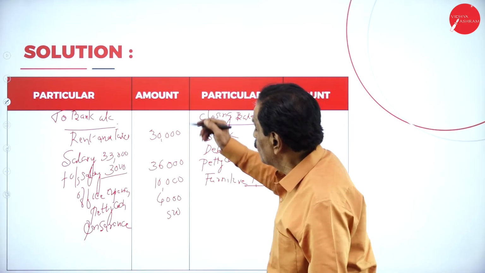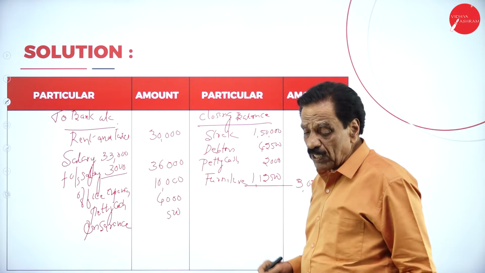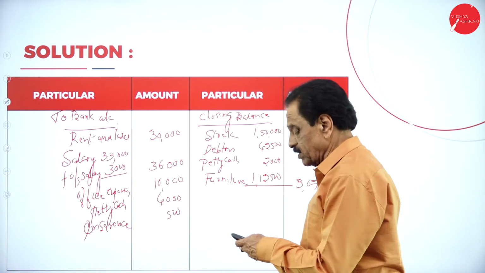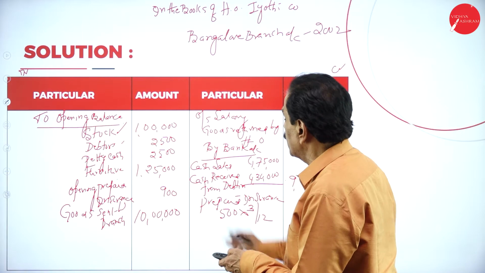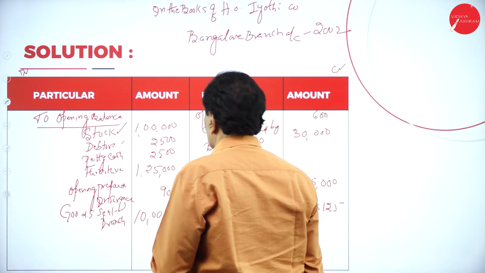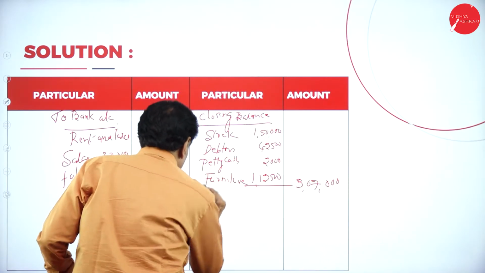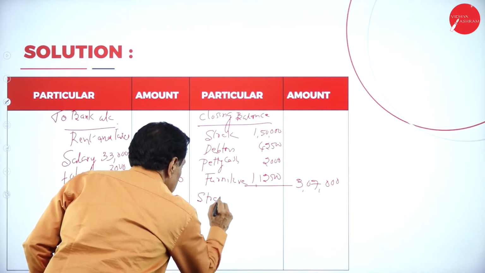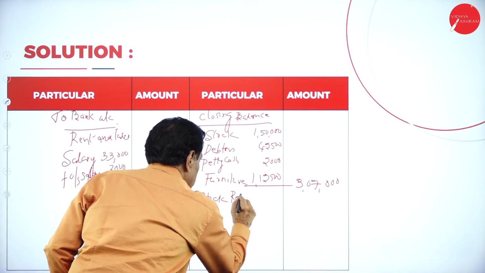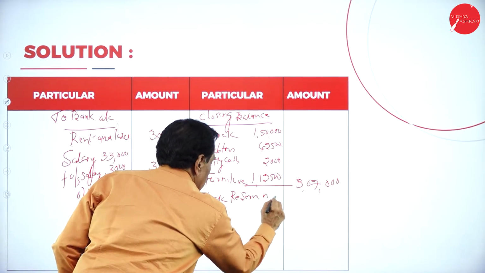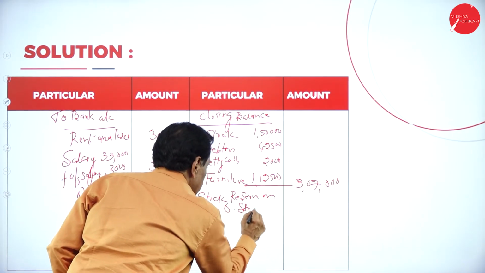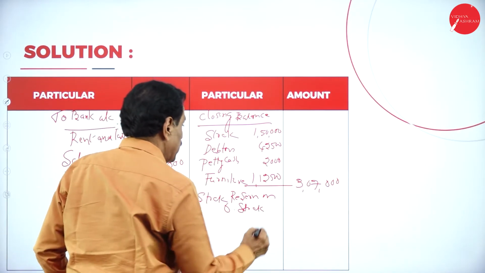Now, what we want to know, for opening stock, you calculate the stock reserve. See that? What's your opening stock here? 1 lakh. You calculate the stock reserve. 1 by 5 of 1 lakh is 20,000. Stock reserve on opening stock. You calculated now? That is 20,000.